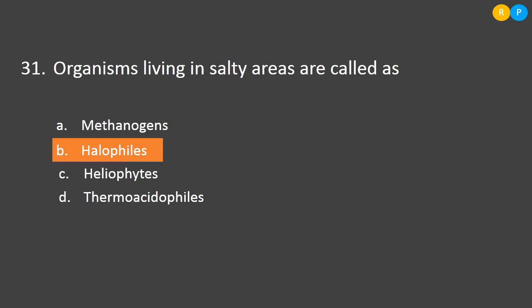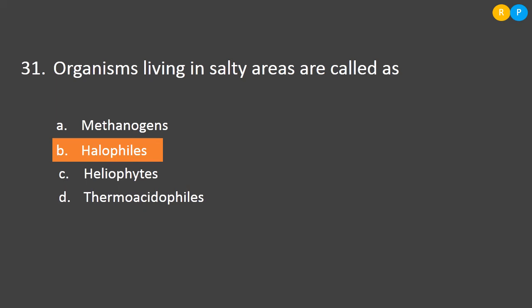The next question is, organisms living in salty areas are called as. So first option, methanogens. What is meant by methanogens? Methanogens are organisms of a group able to grow in marshy areas. That means wet environmental conditions nourish the growth of these organisms. And in its habitat, methanogens are able to produce methane gas. Because of this characteristic feature, these organisms are called methanogens, that means methane producing organisms.